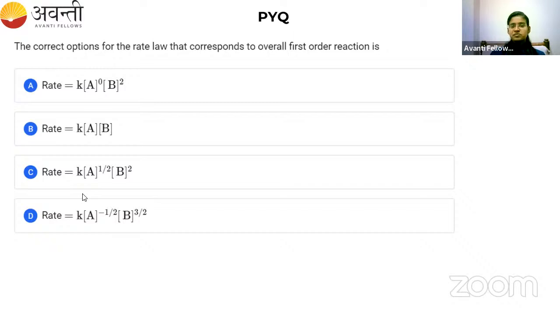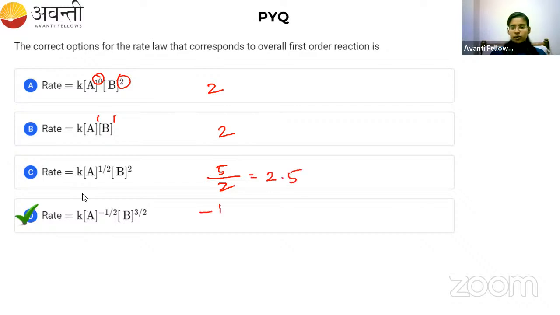Yeah, option D is the correct answer. Because in option A, we have 0 plus 2, since order is nothing but x plus y, right? 0 plus 2 is 2. And here 1 plus 1 is also 2. And here we have 1 by 2 plus 2, which is 5 by 2, that is 2.5. Order is 2.5.